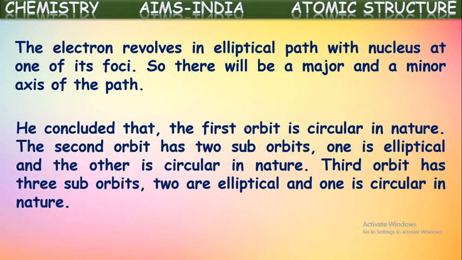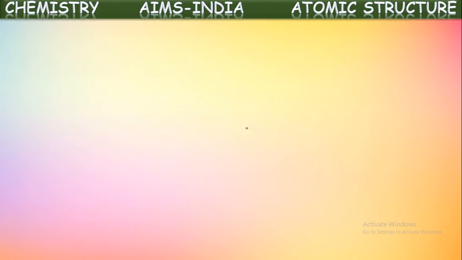Some electrons are in the circular path and some electrons are revolving in the elliptical path. That's why the second orbit, or second energy level, is said to have two sub-energy levels. And coming to the third energy level, the third orbit has three suborbits. One is circular, two are elliptical in nature. Okay, that was given by Sommerfeld.